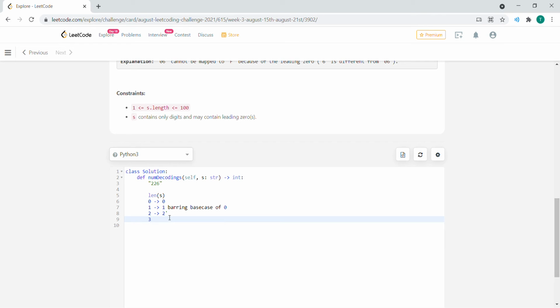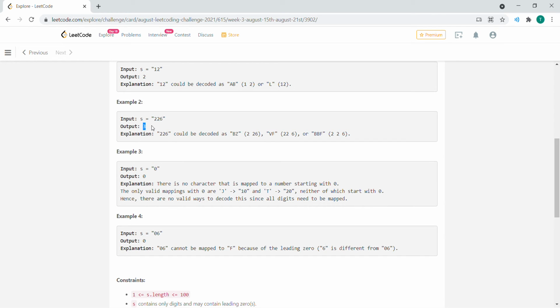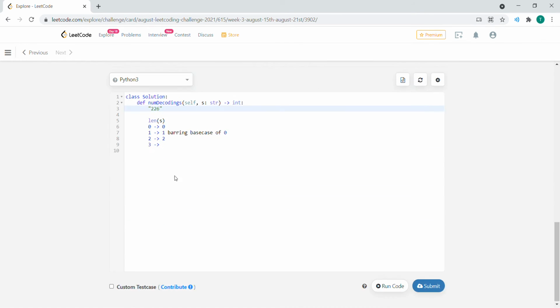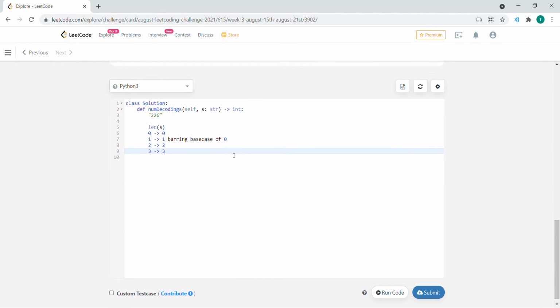And then what if the length is 3? Length of 3. We add from the previous answer, because the previous answer is always added to the next one. But how many ways can we decode 3 characters? The maximum number of ways to decode a 3-digit number is 3 ways, essentially, because it could be the first digit alone followed by grouping the last 2 digits, or the grouping of the first 2 digits leaving the last digit alone, or it could be 3 individual piles. So there are 3 possible ways of doing it, barring obviously the leading zeros.